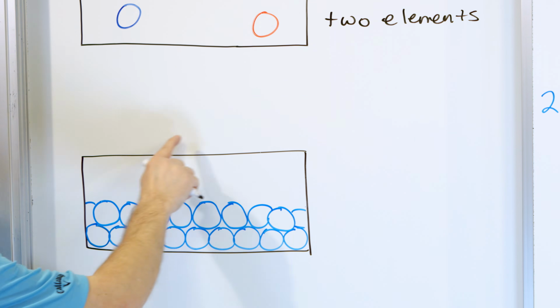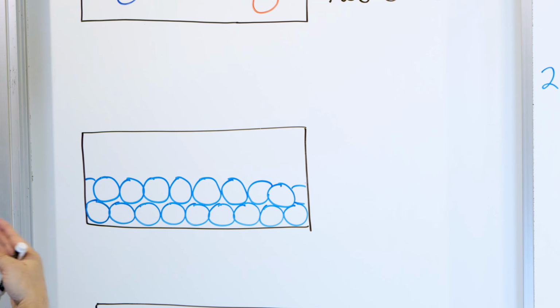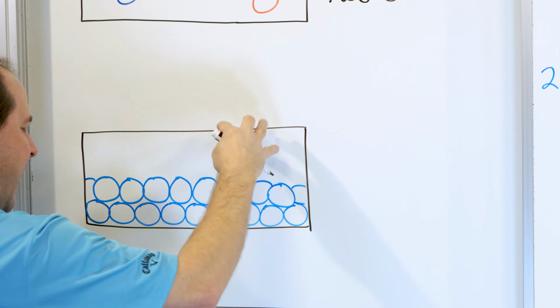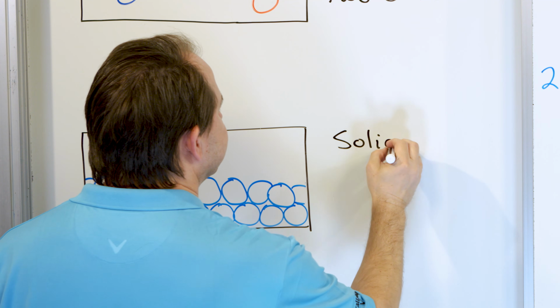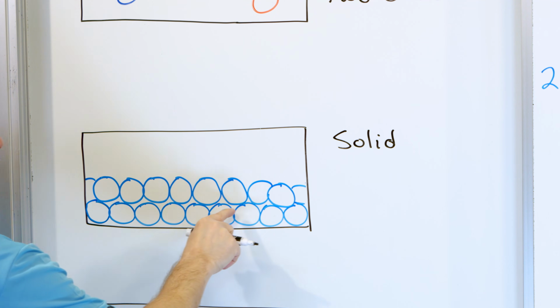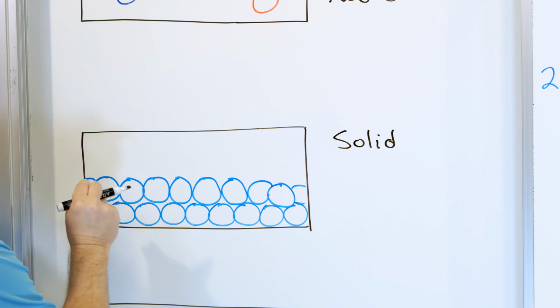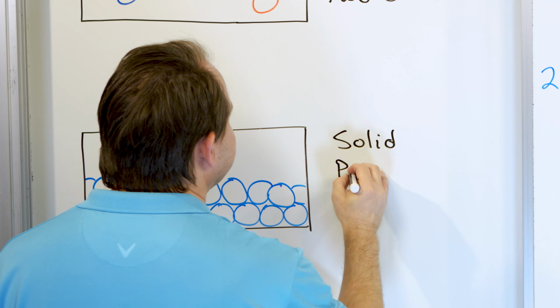All right, problem number 2. Here's this container. Is it a solid, liquid, gas? Is it a mixture? Is it a pure element? Let's describe this thing. Well, we have all of the atoms kind of at the bottom packed extremely tightly. So this looks like a solid, right? And also, all of the atoms are a pure substance here because it's the same color. There's no differences or anything like that. Everything's the same color. So it's a single element on the periodic table. So pure substance.